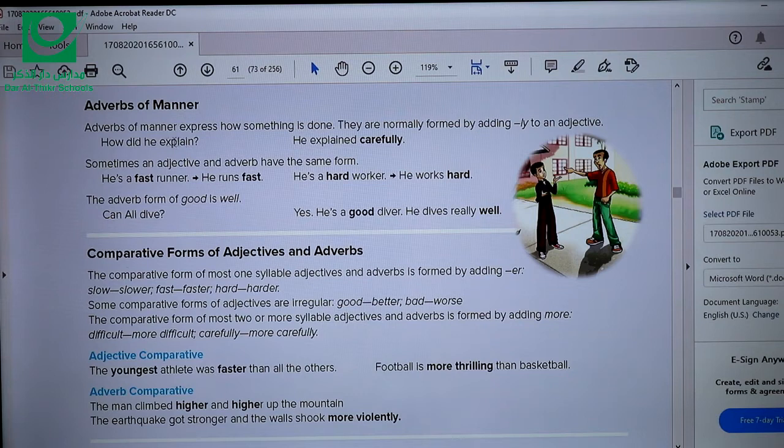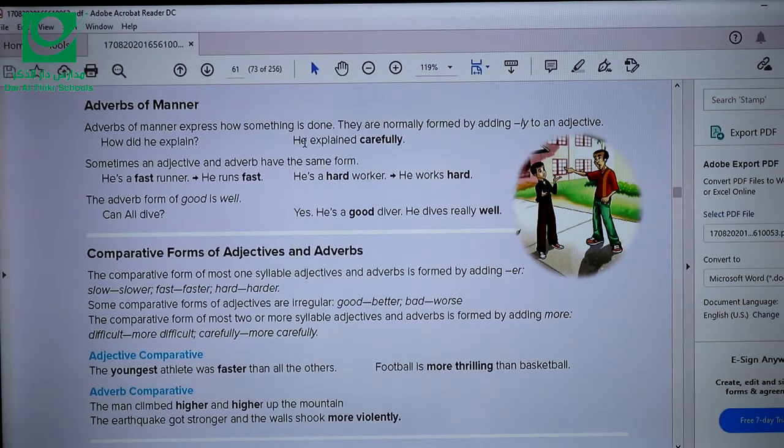Let's look at this question. How did he explain? He explained carefully. So carefully here is an adverb. It's an adverb of manner. It describes how the person explained. So it describes the verb. That's why I added ly to the adjective careful. So careful is an adjective. So to change an adjective into an adverb, you need to add ly. So he explained carefully.